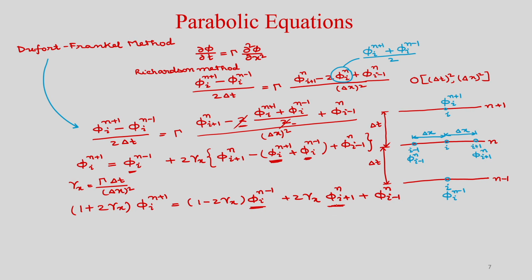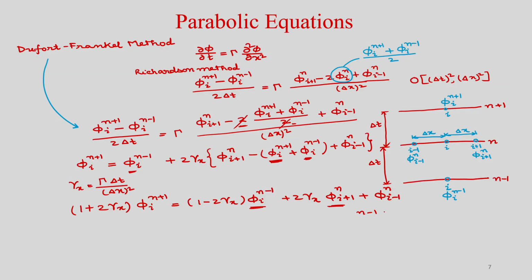So, now at the starting point when you are starting the solutions, at that time only the initial condition is available. So, if only the initial condition is available, then you will not get the values at both n and n minus 1. So, you start with some one time step method like FTCS, forward time and central space, then you evaluate the n plus 1 from the known value from the initial condition.